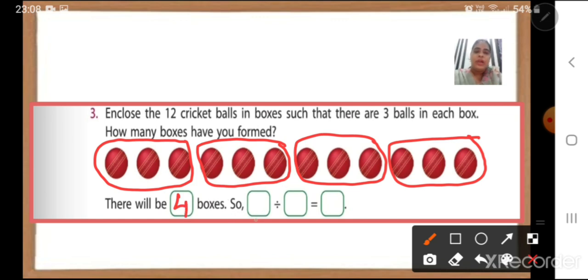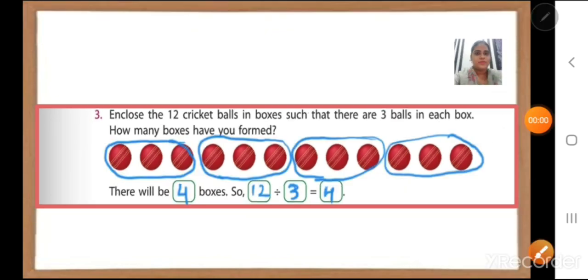So first I have to write the dividend, that is 12 divided by 3 balls each, correct, in groups. See, in all the groups or in all the boxes there are 3 balls. So that is our divisor, is equal to how many boxes are formed? 4. So 4 is my quotient or my answer. Okay. Note down, children, in your textbook.